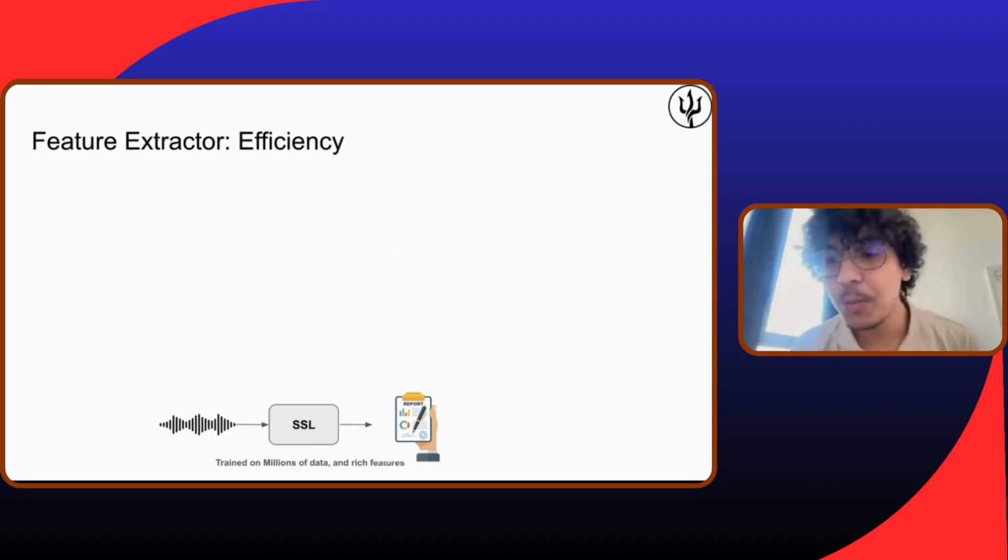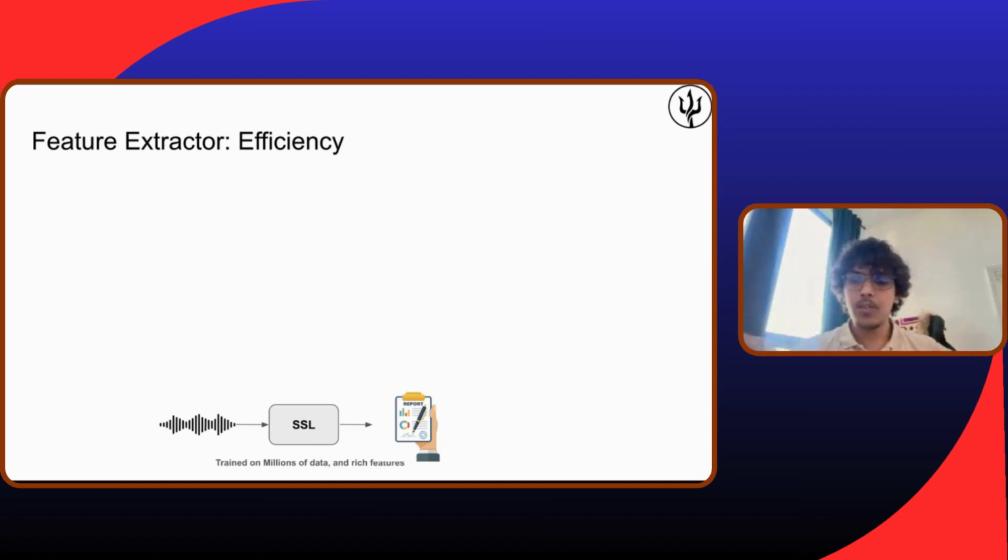So let's see what we will be using. I've seen a lot of previous presenters show SSL models, which are self-supervised learning models. That's why I wanted to bring up this subject, especially the paper where I introduce SSLs for deepfake detection. Basically, we know that SSLs are trained on millions of hours of data, and they give really rich features.